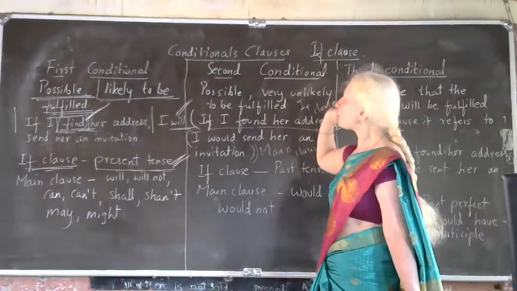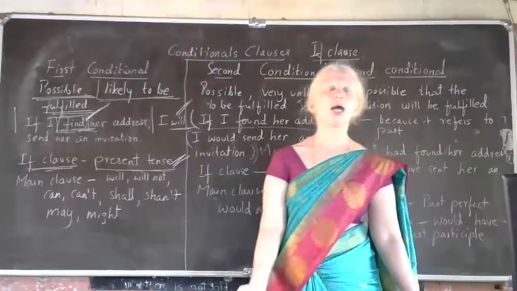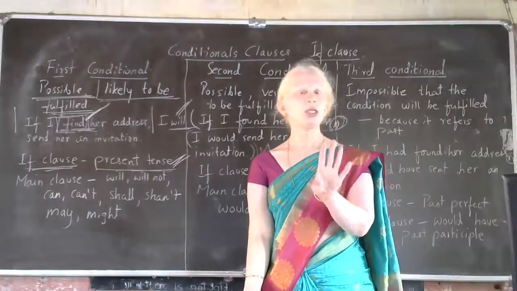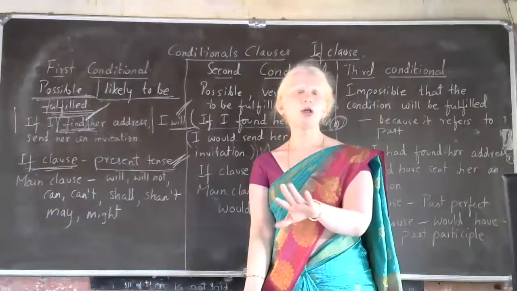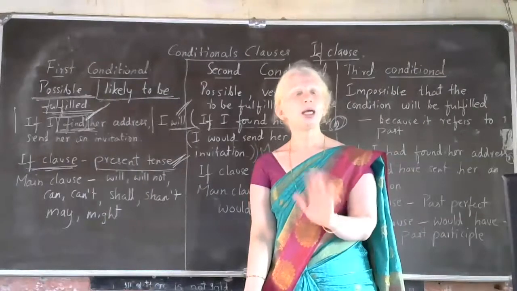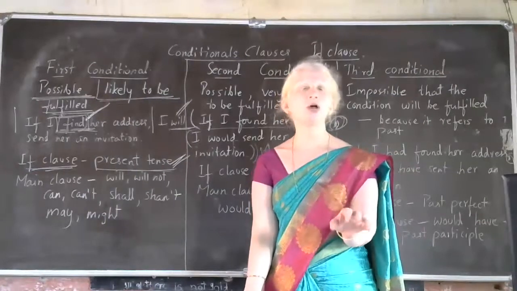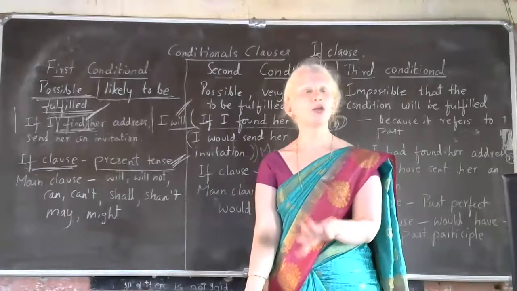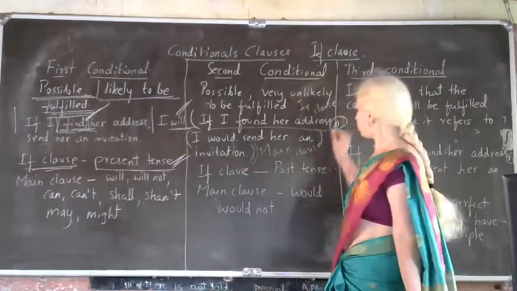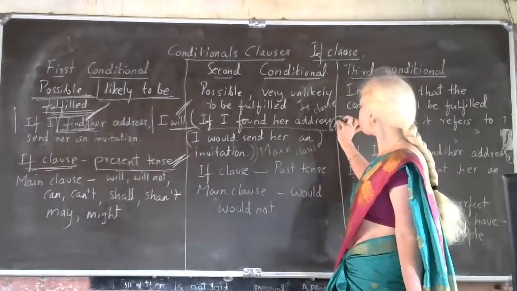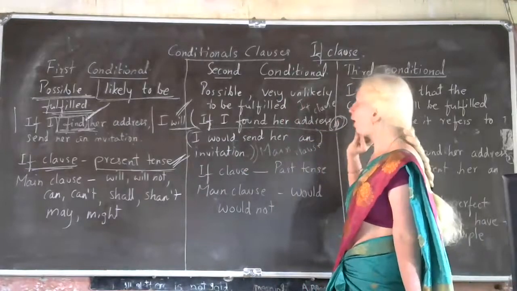So in conditional sentences, always you will have two clauses. One is if clause and another one is main clause. You can use the if clause and the main clause in any order. The main clause can come first or the if clause can come first. If the if clause comes first, then you have to use the comma.